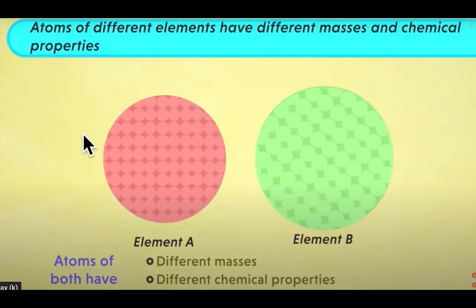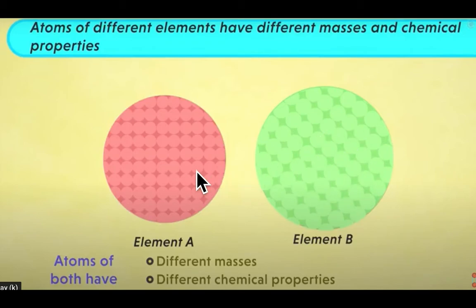On the basis of that, the next postulate is atoms of different elements have different masses and chemical properties. All the atoms of element A are similar in chemical properties and mass, but the atoms of element B have different properties than element A, but all the atoms of element B have similar property and similar mass.